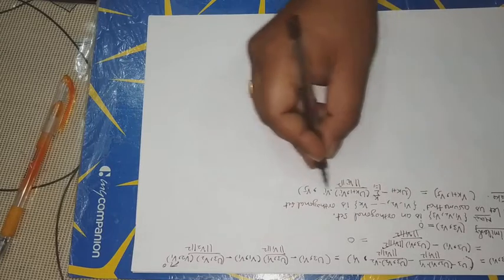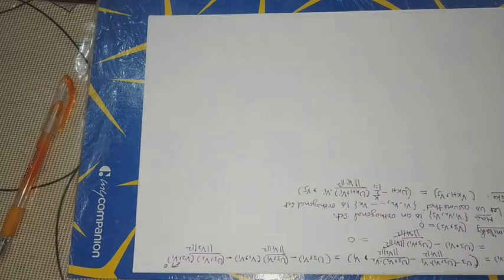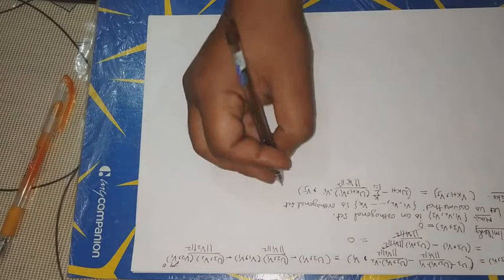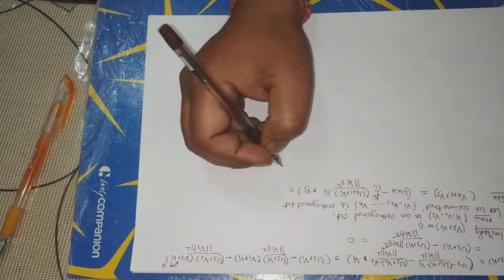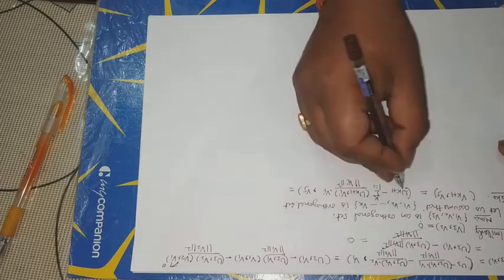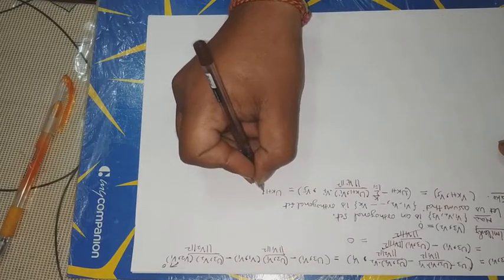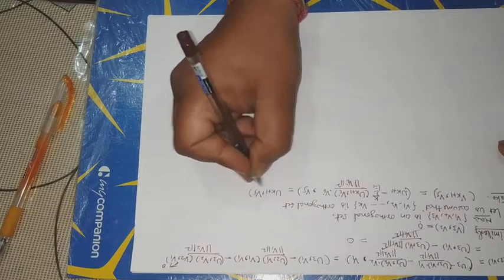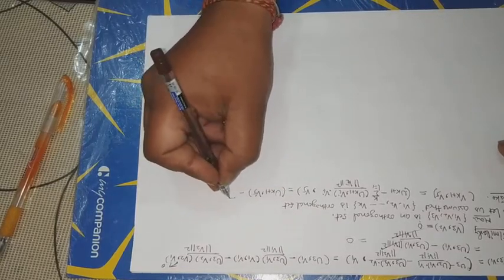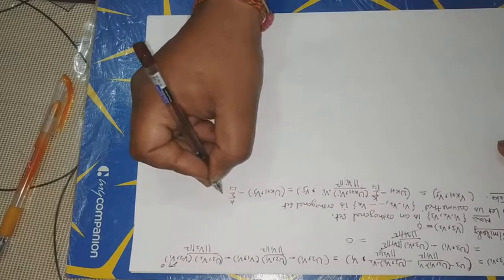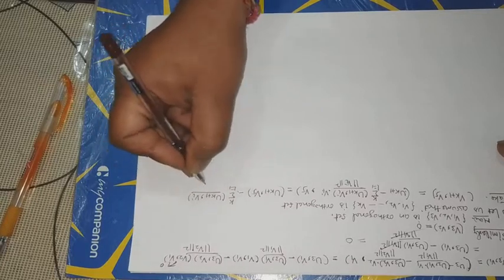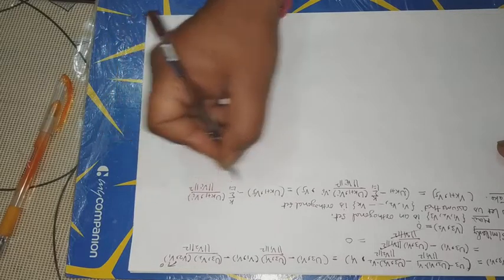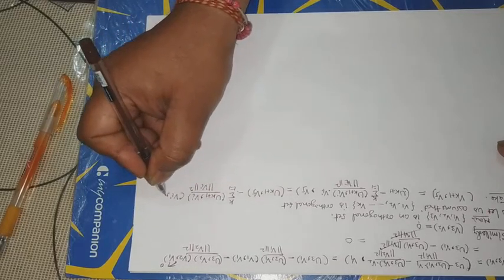This can be written as uk plus 1 inner product with vj minus summation i equal to 1 to k, uk plus 1 vi upon vi norm square, now vi inner product with vj.